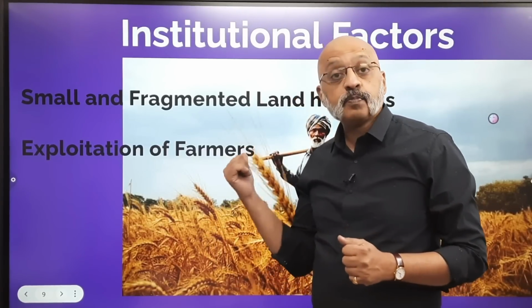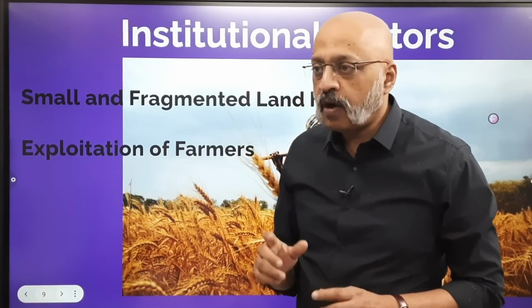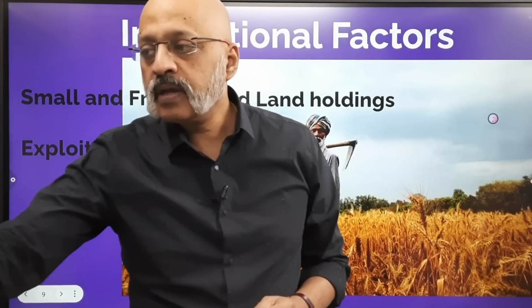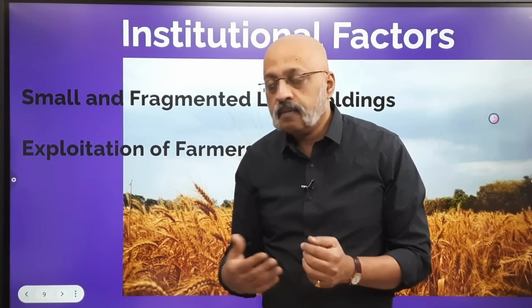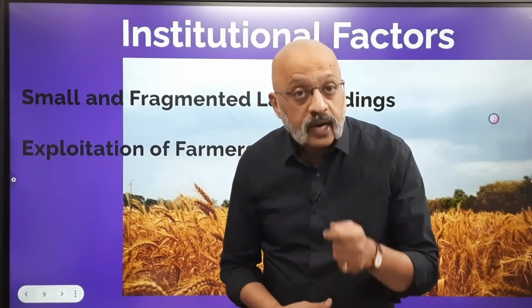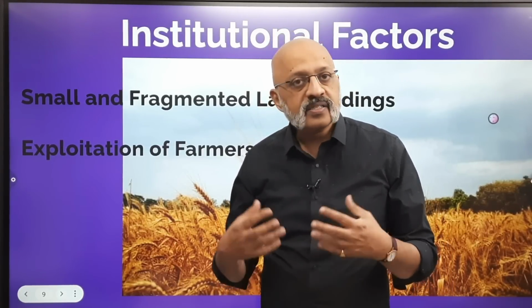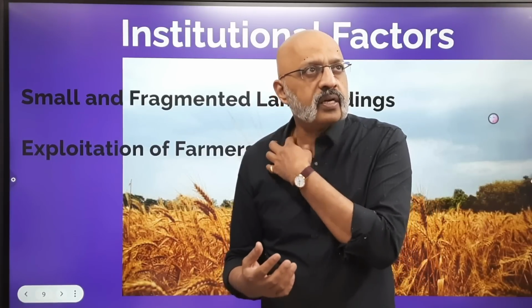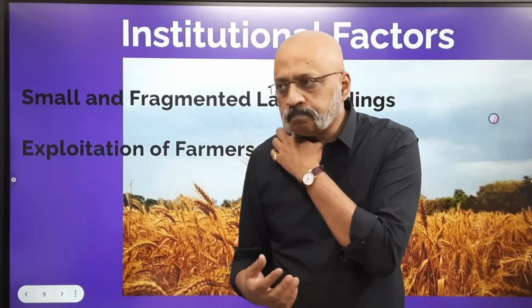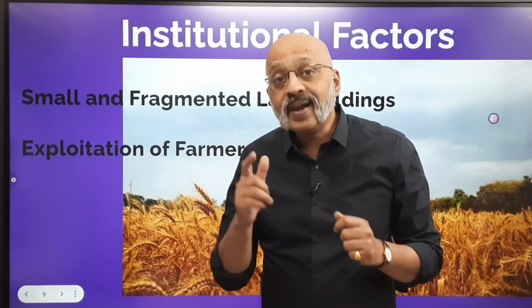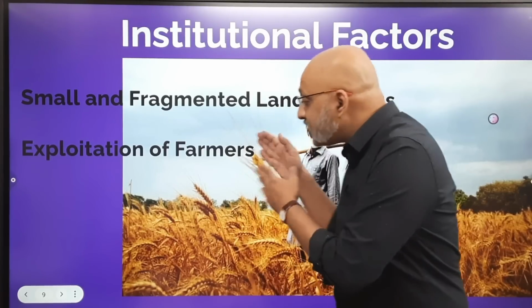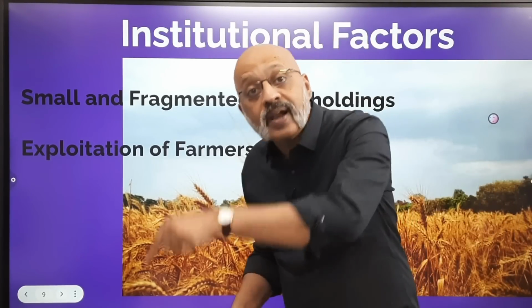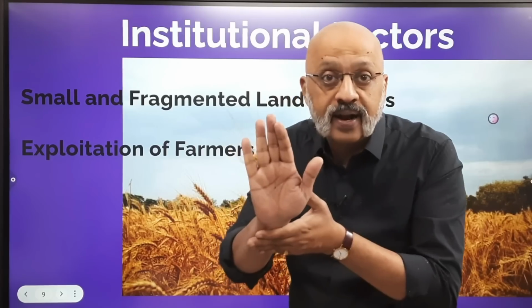Whereas the entire responsibility is on the tenant farmer, and the entire system is skewed in favor of the landlord, and that's what is happening. For instance, in Telangana, you have a scheme called the Raitu Bandhu. They give a certain sum of money. I think, if I'm not mistaken, it is 12,000 rupees in a year per acre to the landlord. Now, the problem is that the government does not give it to the tenant farmer who is actually tilling the land. It gives it to the landlord in whose name the land is there, right?